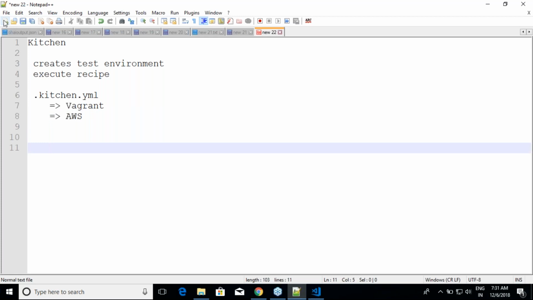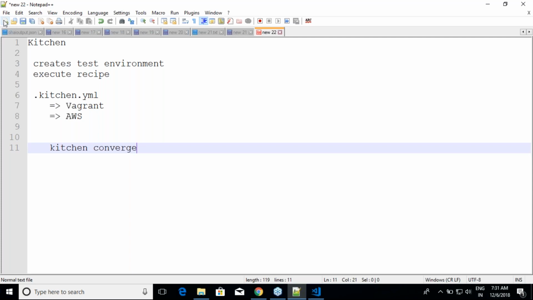The first statement which we'll try to execute is kitchen converge. What is converging? On the node, when does the convergence happen? When you execute chef-client, absolutely.